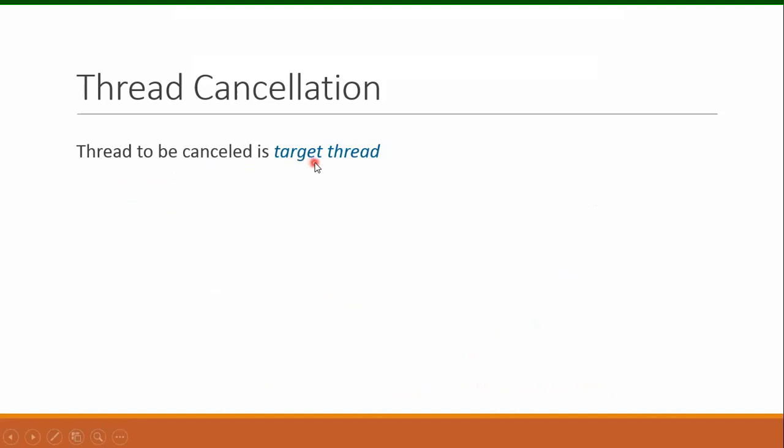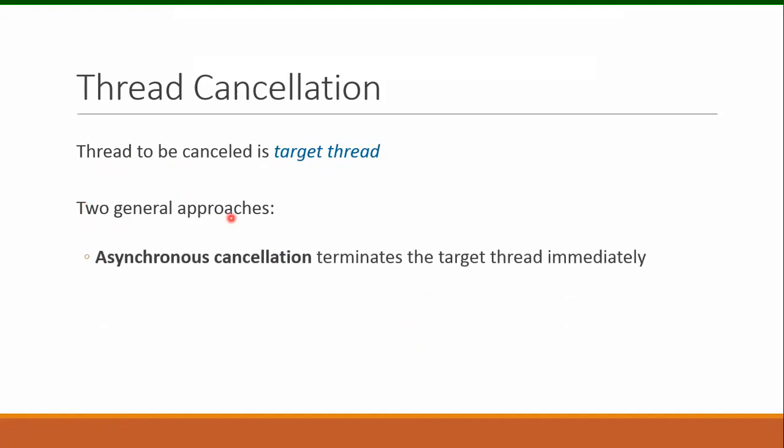The thread to be cancelled is the target thread. This means the thread that we are going to cancel is known as the target thread. There are two approaches for thread cancellation. The first of these is asynchronous cancellation, which means terminating the target thread immediately. In this approach, the target thread will be killed immediately without any delay.